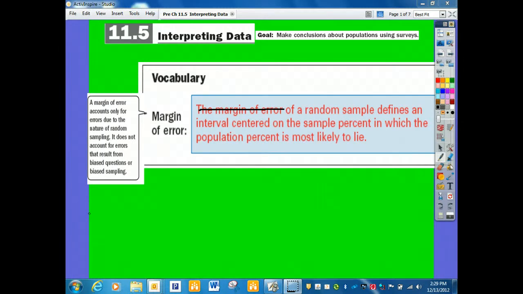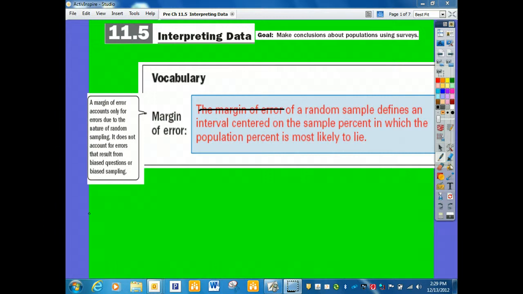Okay, today we're going to be working on Chapter 11, Lesson 5, Interpreting Data. The goal is to make conclusions about populations using surveys. Today's vocabulary is margin of error. Margin of error of a random sample defines an interval centered on the sample percent in which the population percent is most likely to lie.